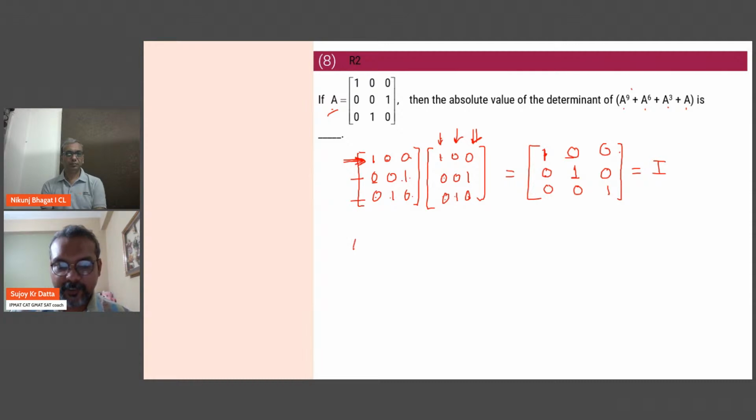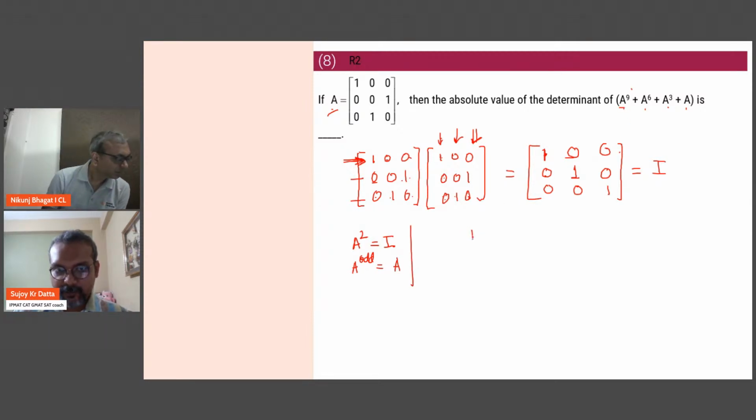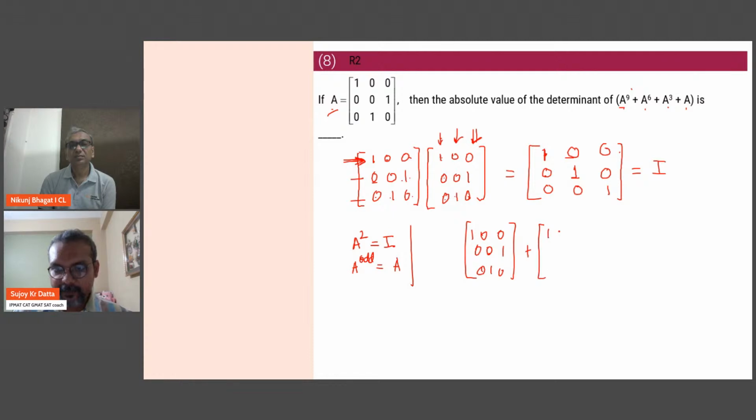So we now know that any even power of A is going to be identity. Any odd power of A is going to be A. Once we have realized this, now it's very easy. A to the power 9 is just A. So 1, 0, 0, 0, 0, 1, 0, 1, 0. A to the power 6 is the identity matrix. A cube is the same as this. A is the same as this. So effectively, in a way, we have 3 times of this.